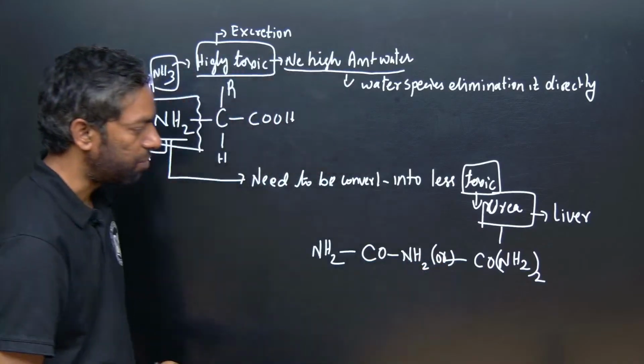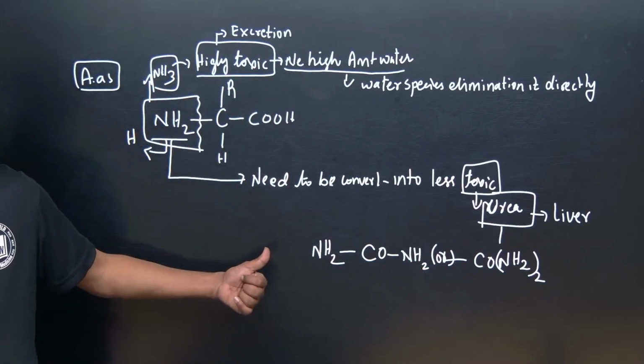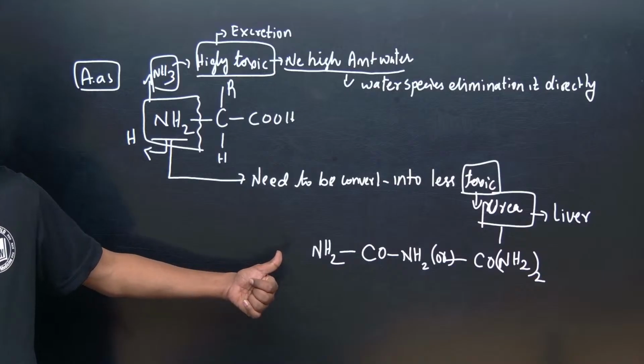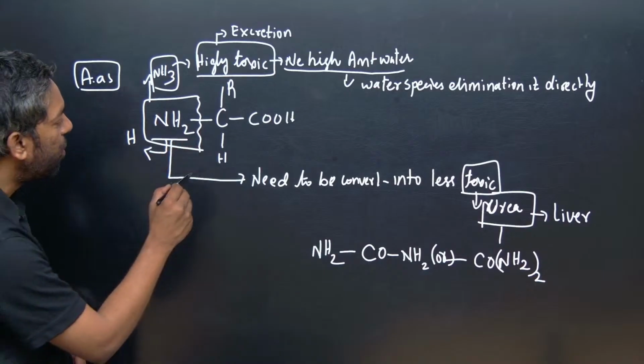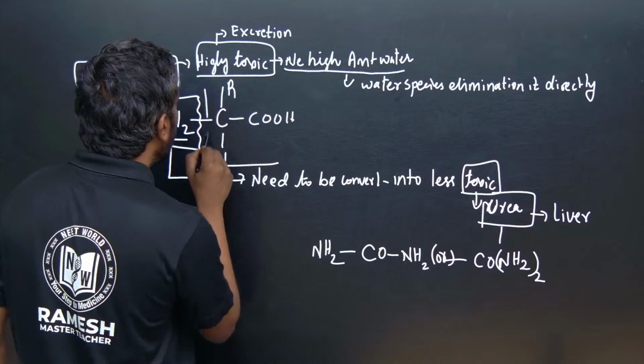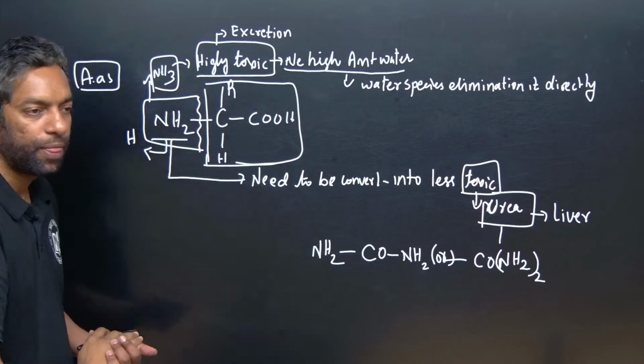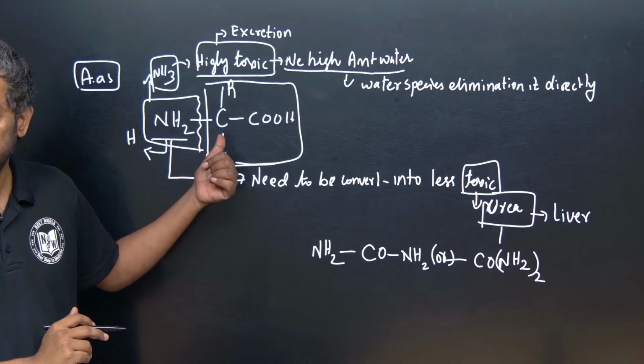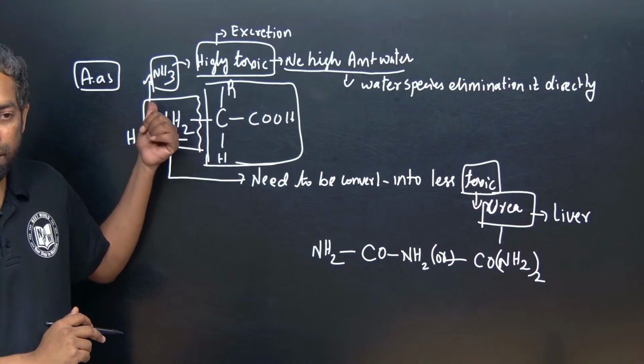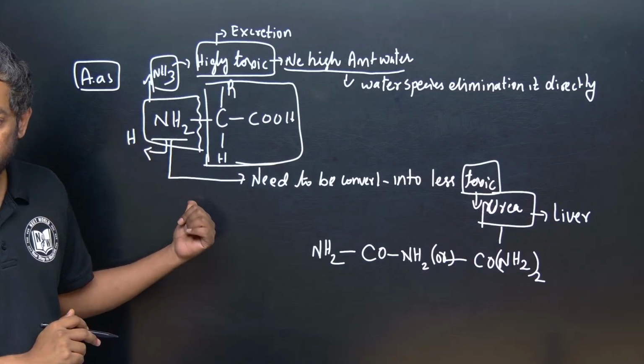Where is urea produced? In the liver. What about the rest of the compound when it breaks down? This is the carboxylic group, and this is the amine group. The amine group is converted into waste material.